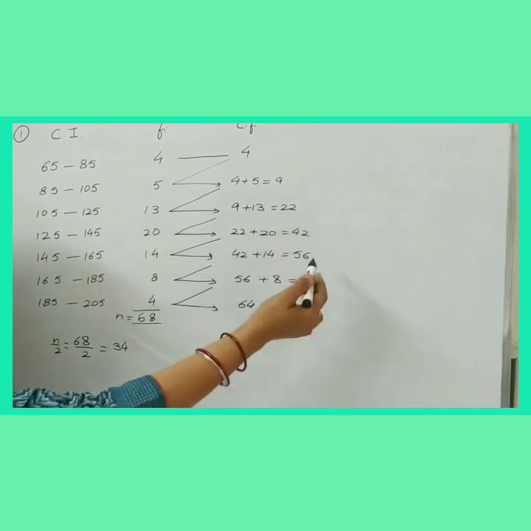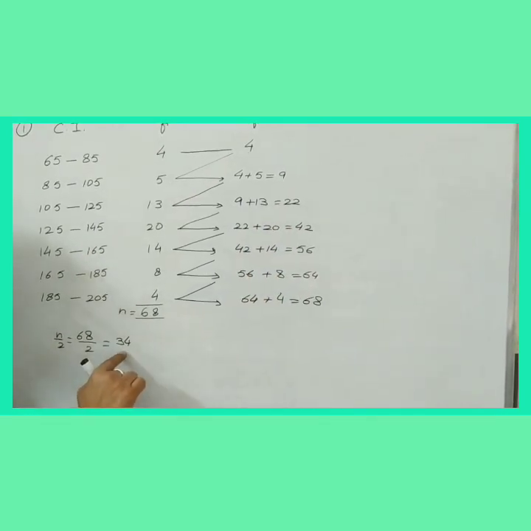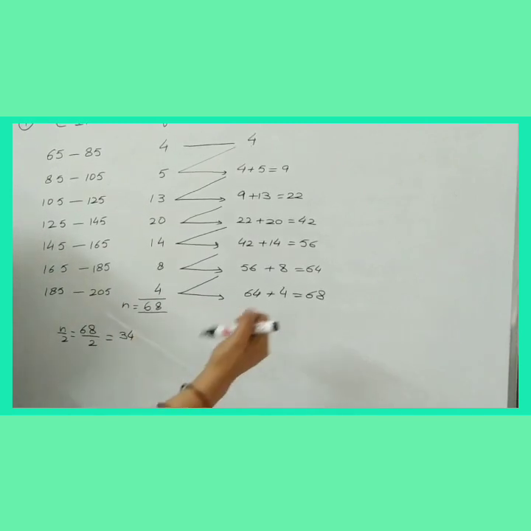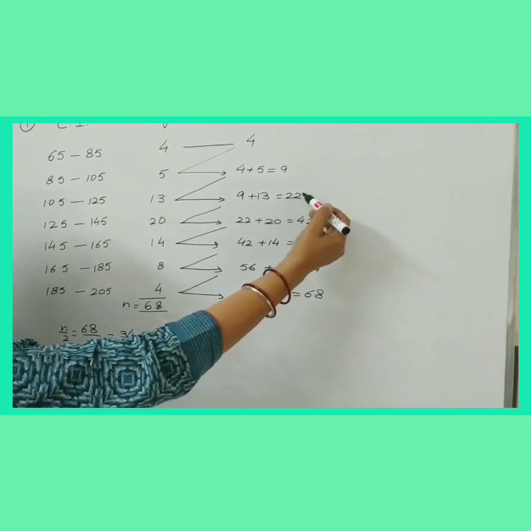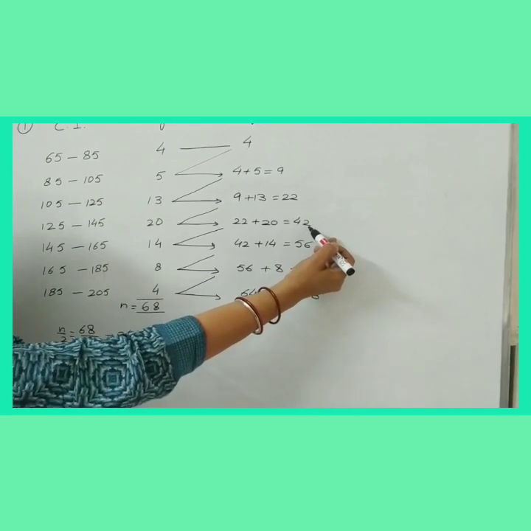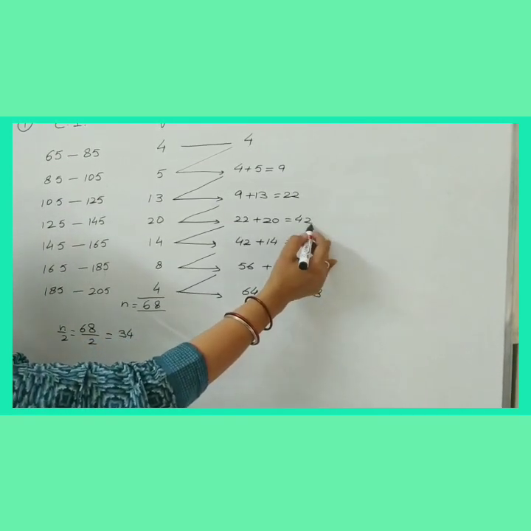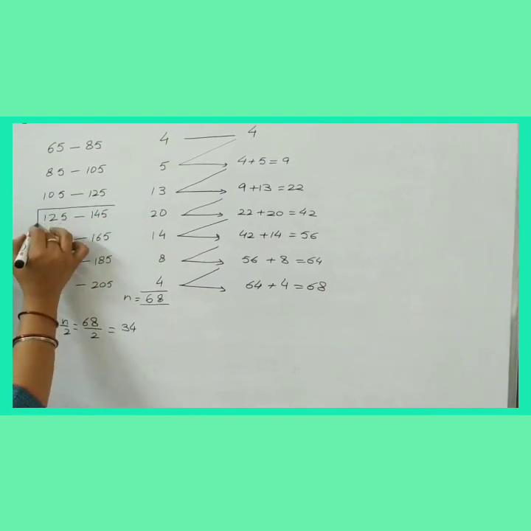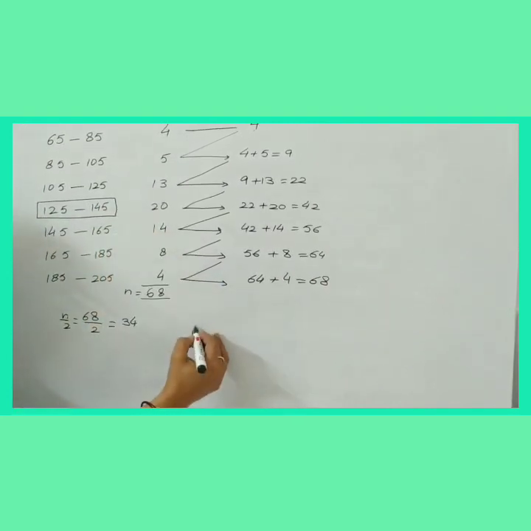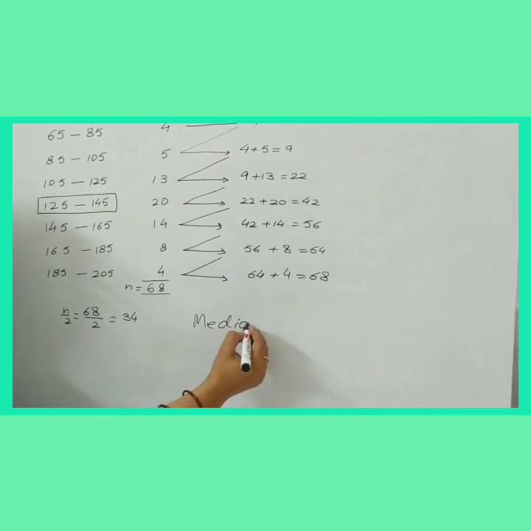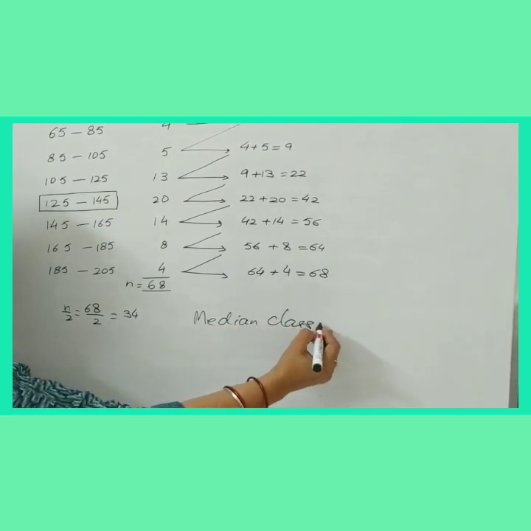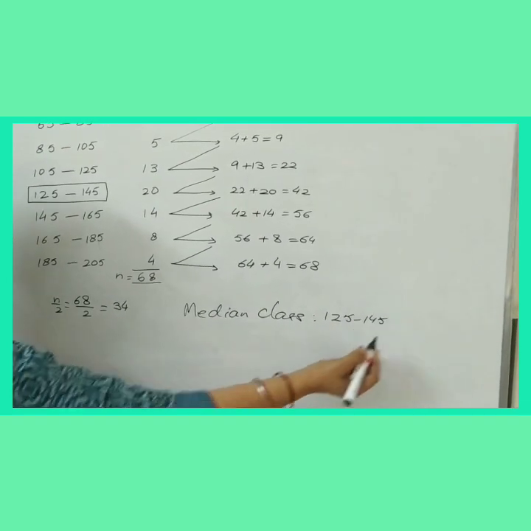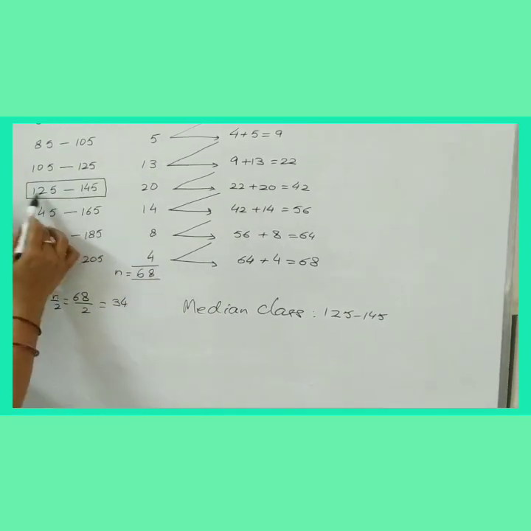Now after finding N by 2, we will see the CF. We'll consider that CF which is nearly greater than 34. जो 34 से immediately बड़ी वाली है. अब आप यहाँ पे देखो 34 से 22 छोटा है, 34 से 42 बड़ा है. तो इस वाली CF के सामने वाला class interval will be the median class. So median class here is 125 to 145. That is, median lies between this.